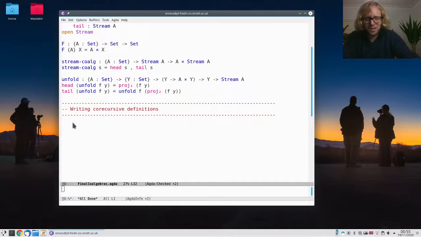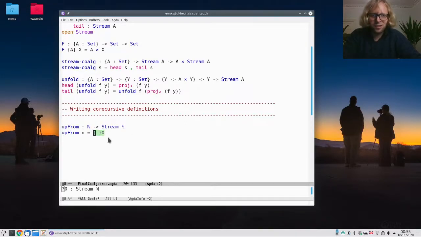So now let's write one function. Here I want to take a natural number and make an infinite stream of natural numbers starting from this number. Right. So let's see if we can do this. I'm going to do this in two ways. First, I'm going to do it using copatterns, and then I'm going to do it using this unfold. So let's start with the copatterns.